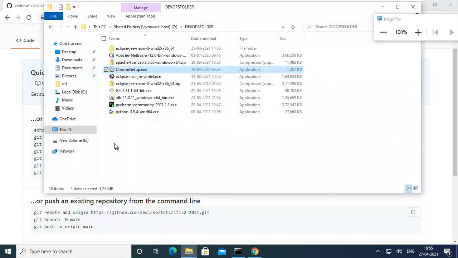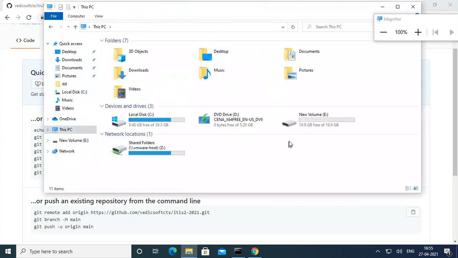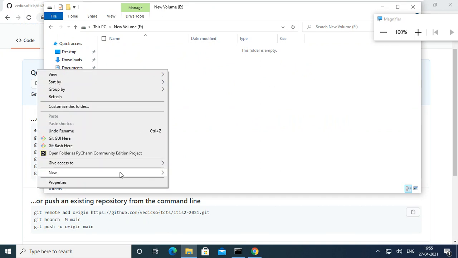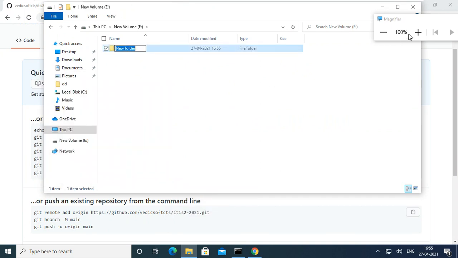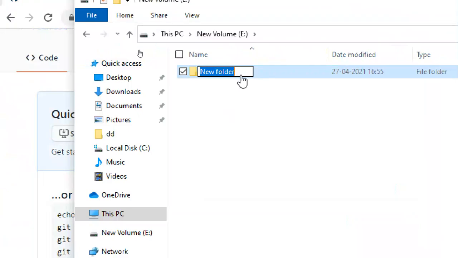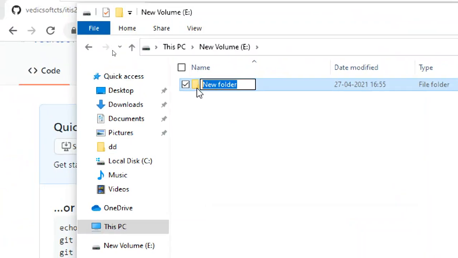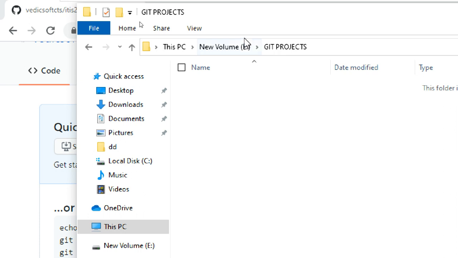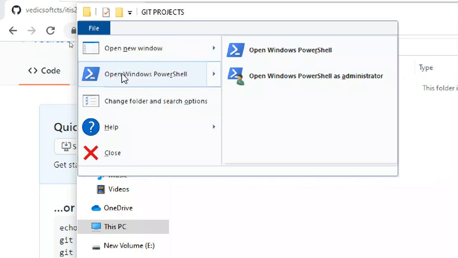Then in this file explorer, now the E drive is there. Now here, on my fresh drive, I'm going to create a folder. I put a nice name, git projects, for all git related projects. I will keep a separate folder for git. Okay, this is the E drive git folder.